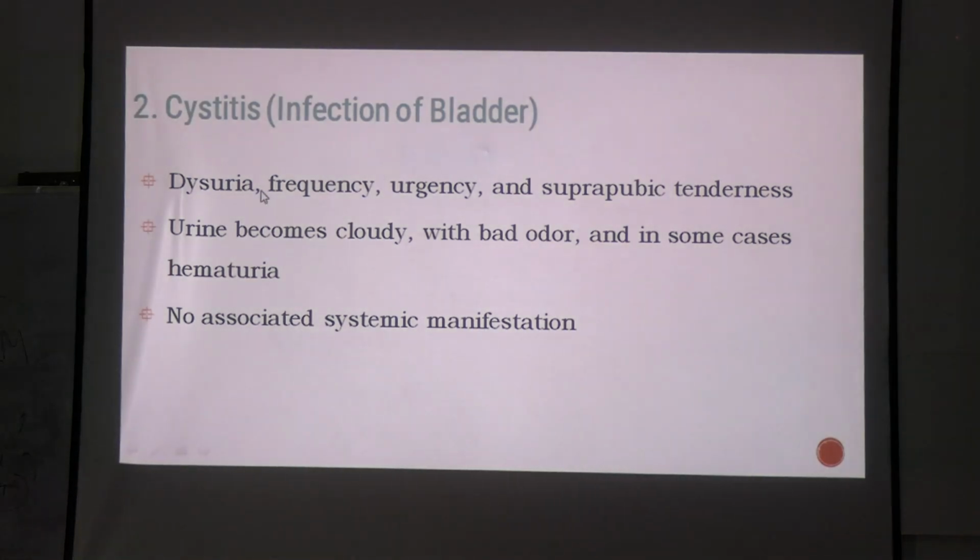Coming to cystitis. What are the symptoms of cystitis? Dysuria, frequency, urgency and suprapubic tenderness. Okay. Now you will see there is no associated systemic manifestation, but this itself is very troublesome; the patient will come to you with all these complaints. You have to collect the urine sample, find out the pathogenic organism and treat. Okay.